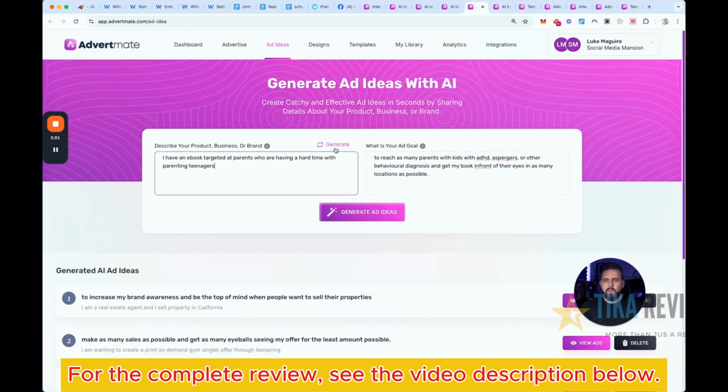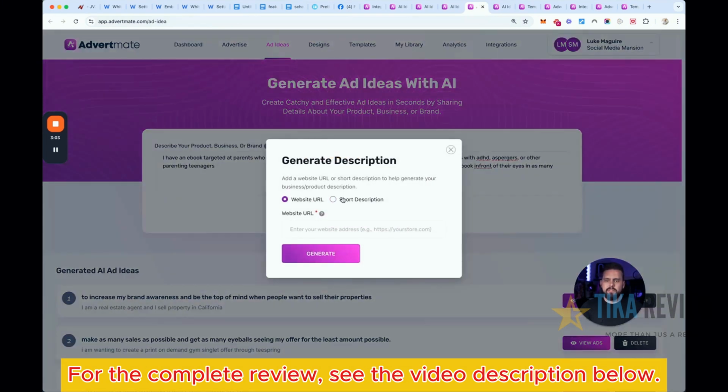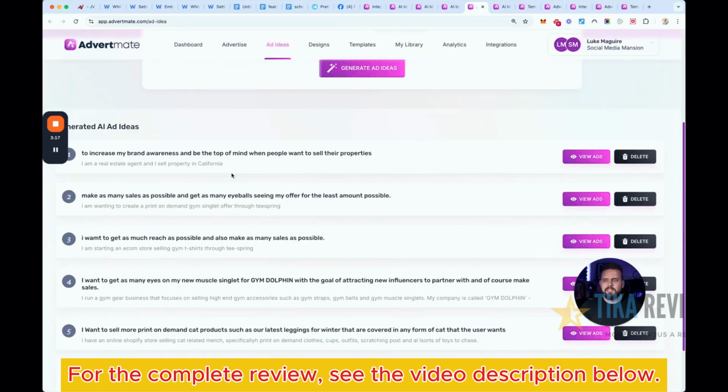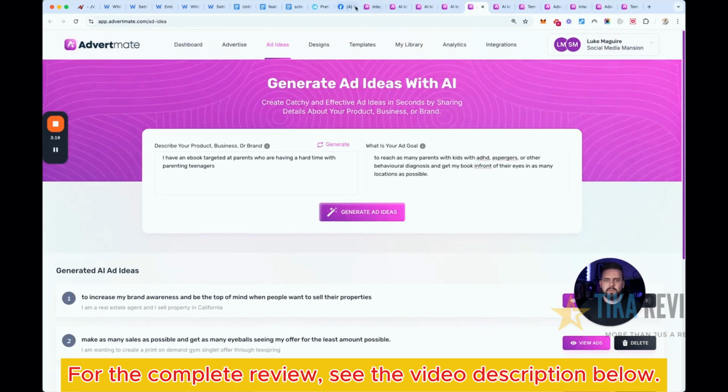Now we could also do that directly at the top under the ad ideas, which I've also copied here. We can even regenerate this and it'll give us a base. You can even create our own text based on our own website or a short description that we give it to get an even more in-depth answer there. And this is where we can also check any past ideas that we've generated.